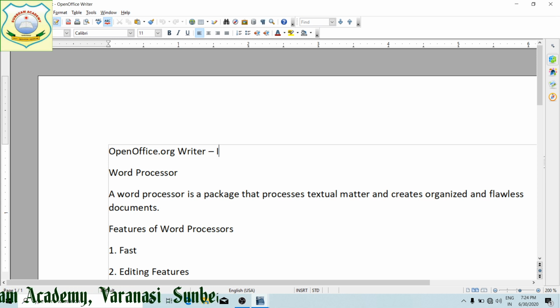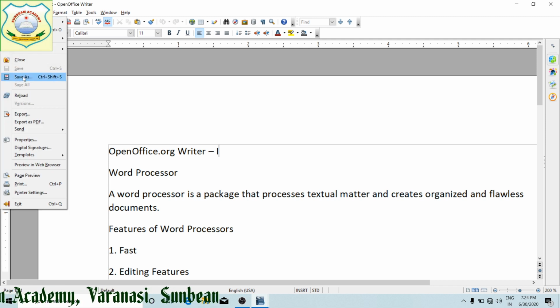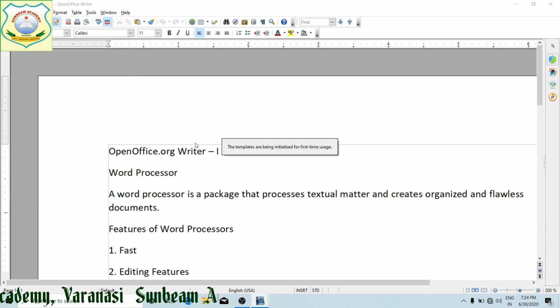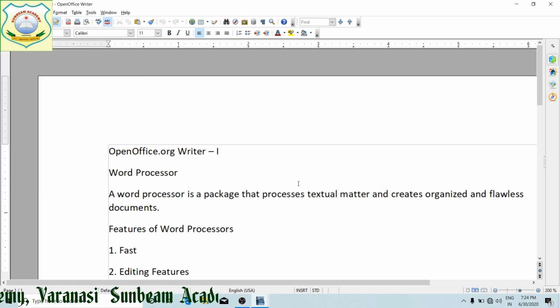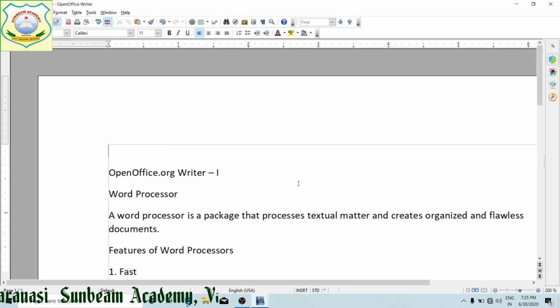As I told you, there are two options, save and save as. If I am going to make some changes, suppose I write here the name of the school, right? So I have written it.